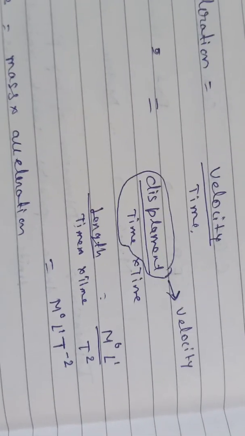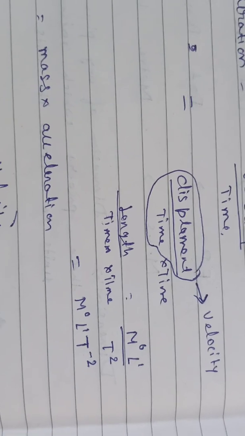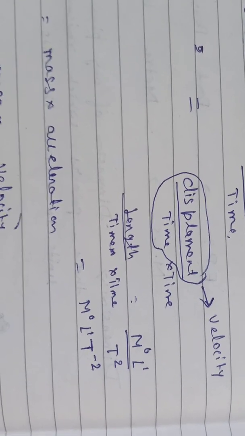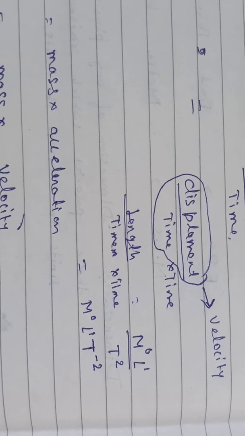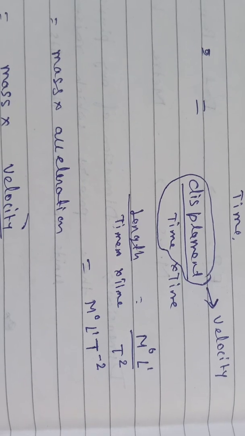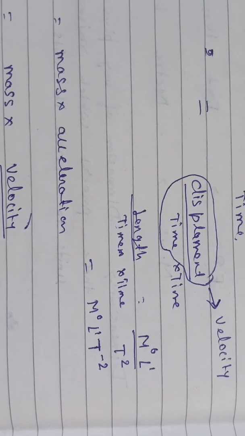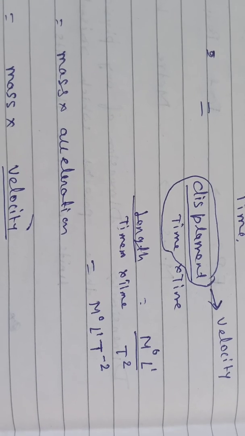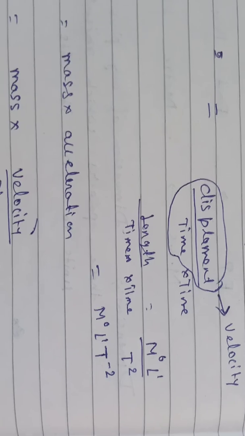Then displacement is written as length, upon time into time, then M to the power 0, because there is no mass, and L to the power 1, and time into time, T to the power 2. So the dimension is M0 L1 T to the power minus 2. I hope you understand all these fundamental dimensions.